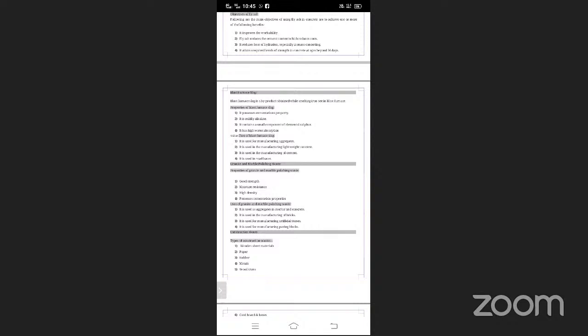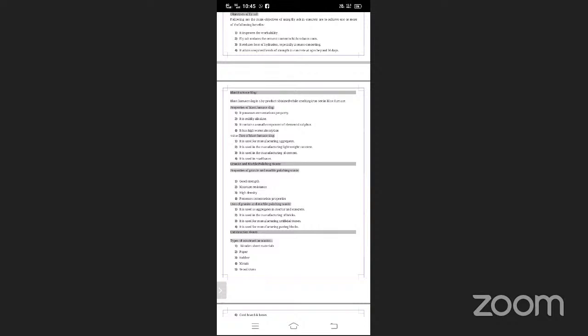It possesses cementitious property, which means it has bonding property. It is mildly alkaline. As we know, cement is severely alkaline, so using blast furnace slag in the cement will reduce that effect.